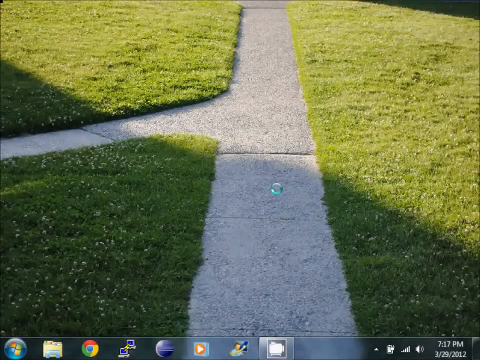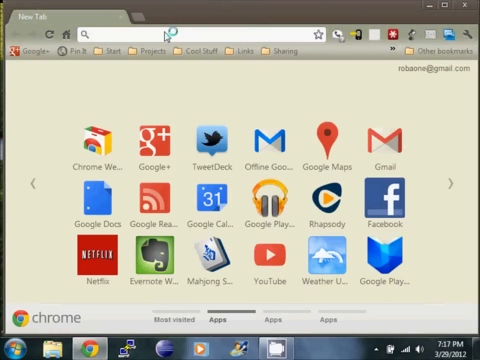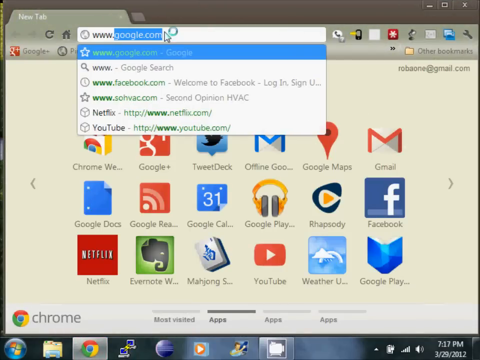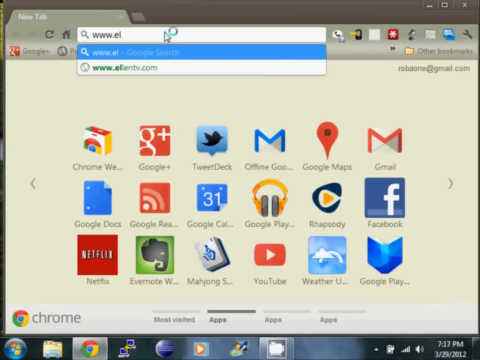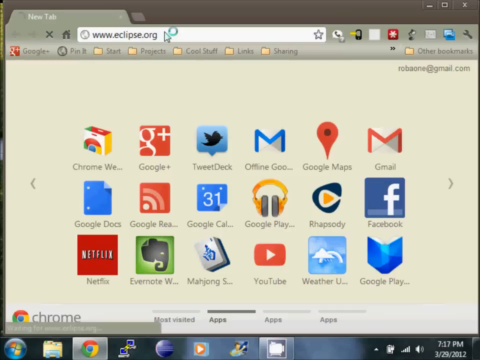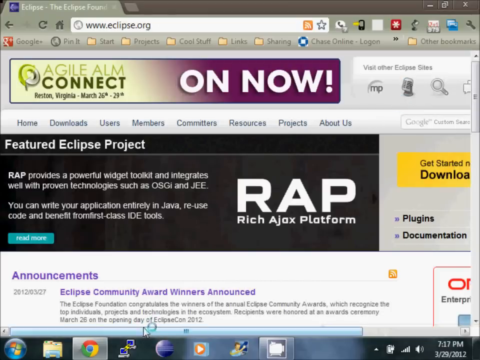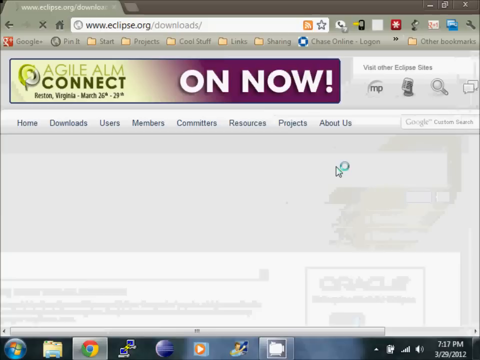Today we're going to install Eclipse for Java web development as a first step in creating a web-based application. First, we'll need to open a browser and go to www.eclipse.org. And then we'll see the download Eclipse button.